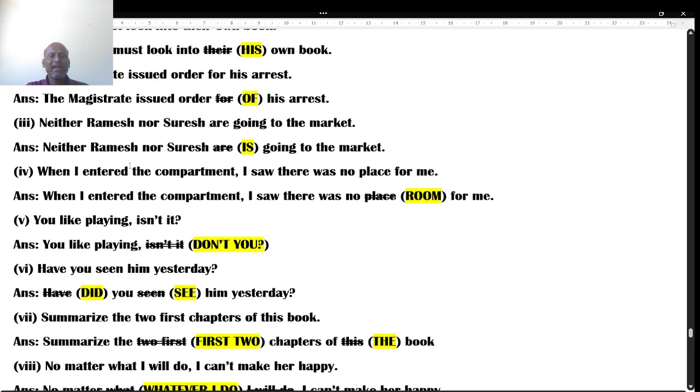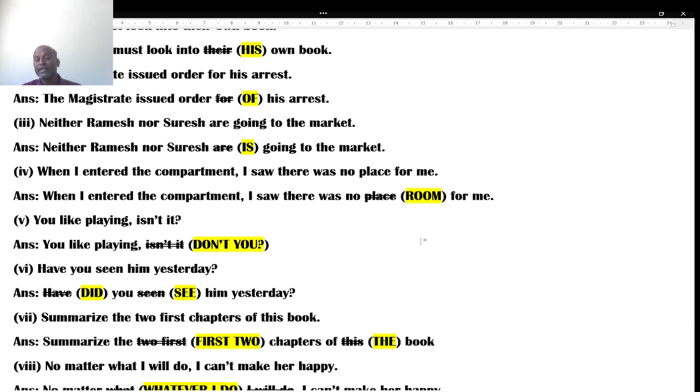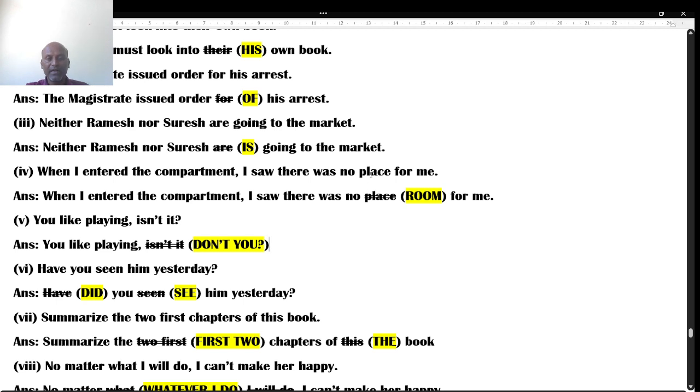Next one. When I entered the compartment, I saw there was no place for me. Most of the students feel like yes, it is the right answer. Students, when I entered the compartment, I saw there was no place. It's not "no place", it's "no room for me", because room is a specific seat. Every seat is considered as room. There is no space for me. It is supposed to be "there is no room for me". So replace "place" with "room" is the right answer.